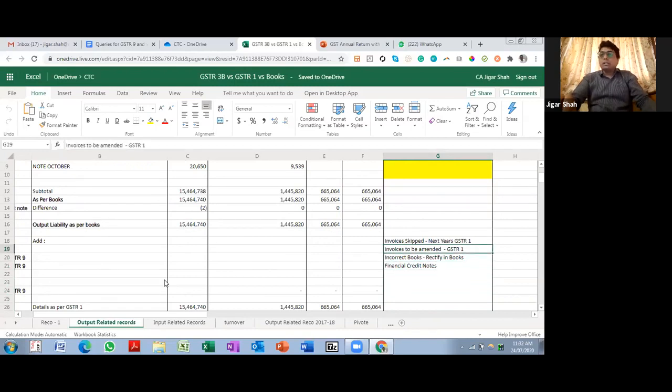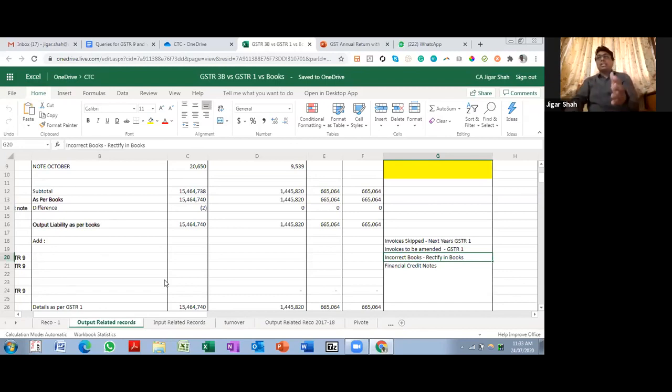Invoices to be amended in GSTR1. If an invoice's value changes or there is a mistake in the rate, you need to do that. Incorrect books: quite often corrections happen in books. We file GSTR1, then something changes in the books, which is very normal in a small business. Then you need to ensure that the books are aligned. So there will be no change in the GST return, but you will have to correct the books.